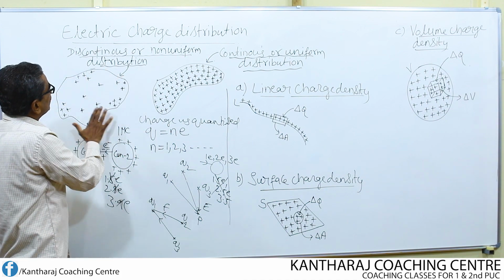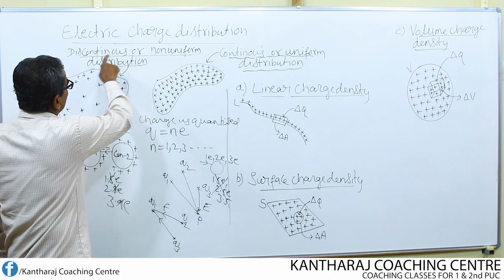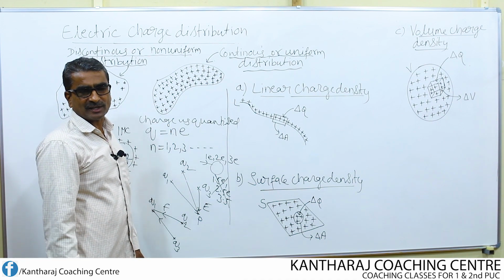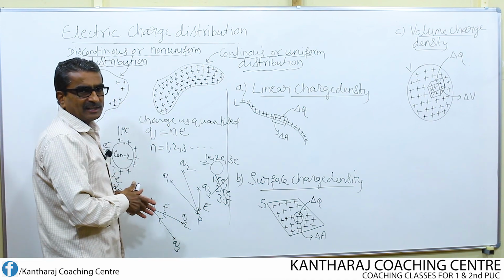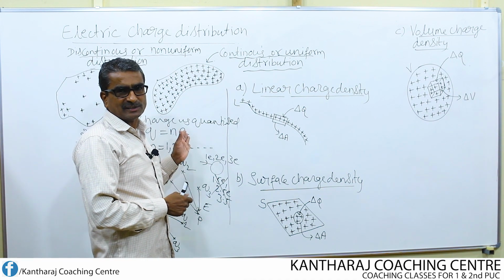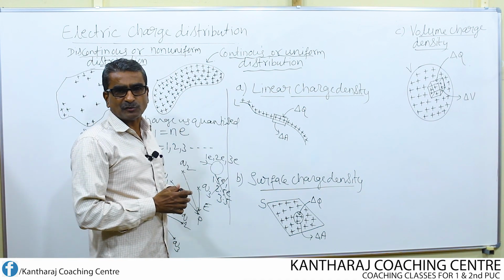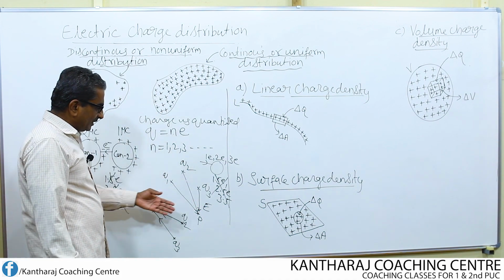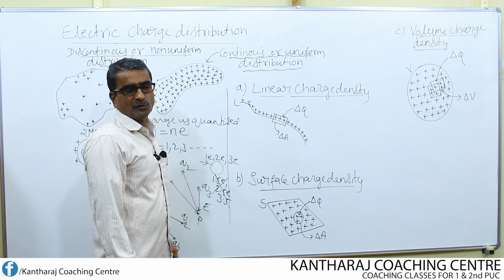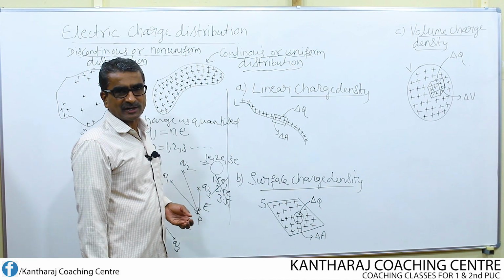So that is why it is considered to be non-uniform or discontinuous distribution of charges. For this type of distribution, we can make use of the quantization rule or the principle of superposition of charges to find either the net field or the net force acting on any one of the charges.